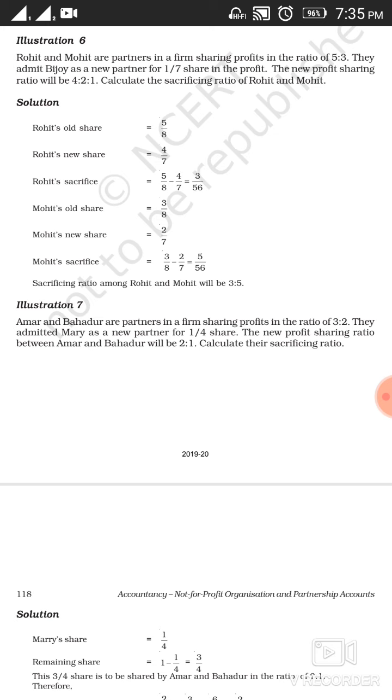Now, to calculate the sacrificing ratio, first we have to calculate the sacrifice of each old partner. In case of Rohit, the old share is 5/8, and the new share of Rohit is 4/7, as it has been given in the text.